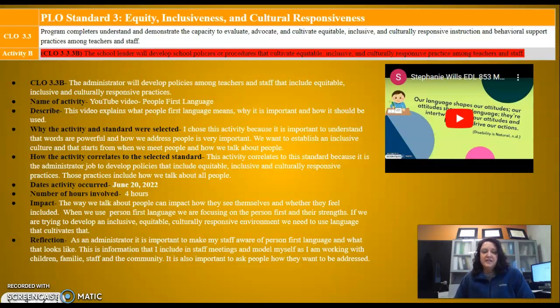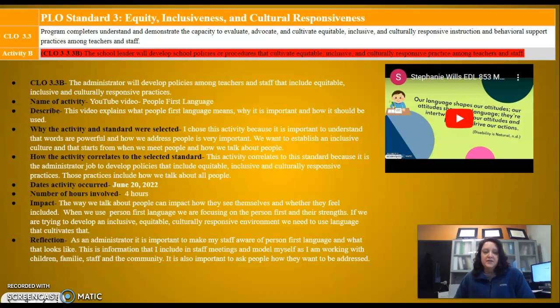This activity correlates with the standard because it is the administrator's job to develop policies that include equitable, inclusive, and culturally responsive practices. And those practices include how we talk to people and how we talk about people. This activity was completed on June 20th, 2022, and took about 4 hours to complete.